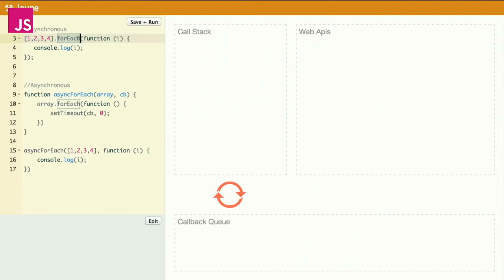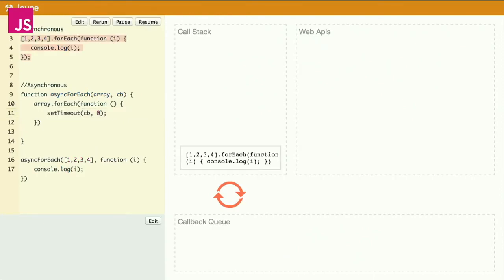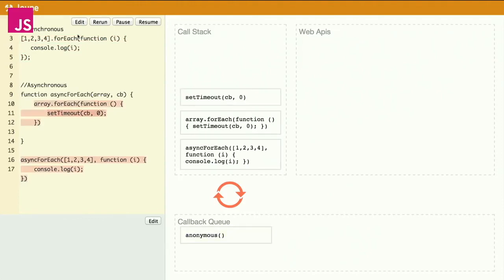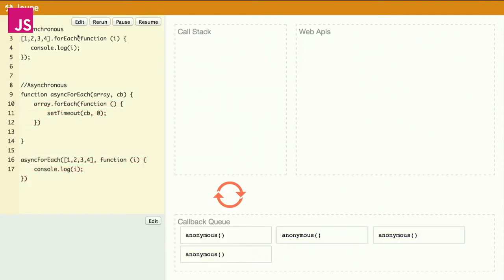We could define an asynchronous forEach. It's going to take an array and a callback, and then for each item in the array, it's going to do a set timeout 0 with that callback, right? I guess this should actually pass in the value, but anyway. So I'm going to run it, and we can see what the difference is. The first block of code that runs is going to sit and block the stack until it's complete. Whereas in the async version, OK, it's slowed down, but we're basically going to queue a bunch of callbacks, and they're going to clear. And then we can actually run through and do the console.logs.